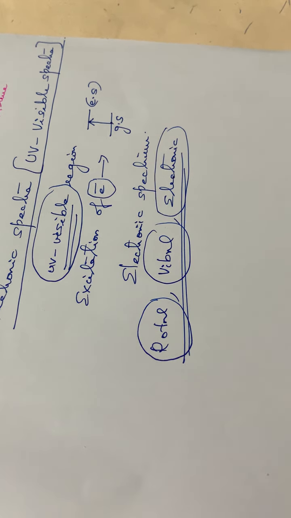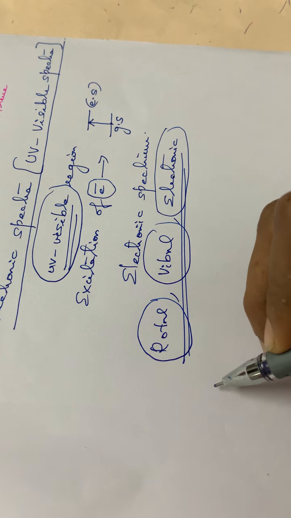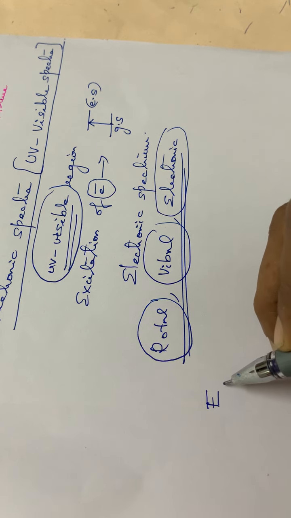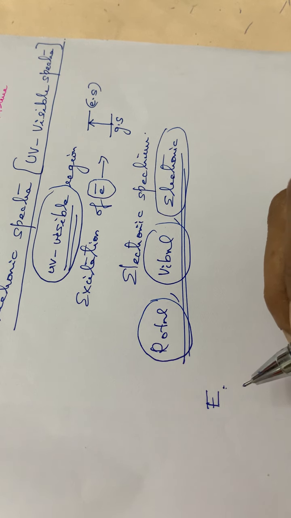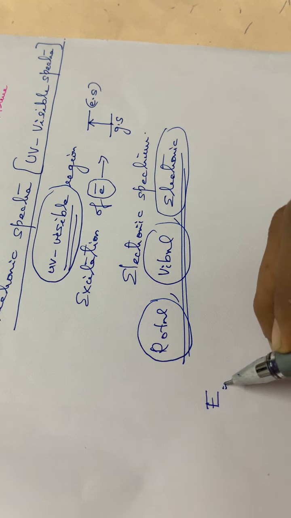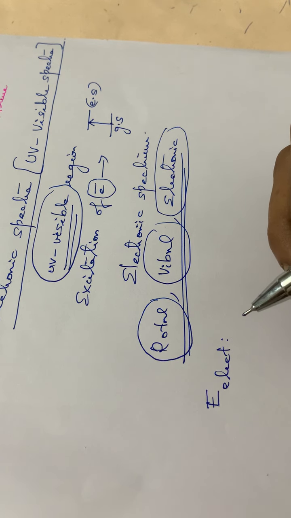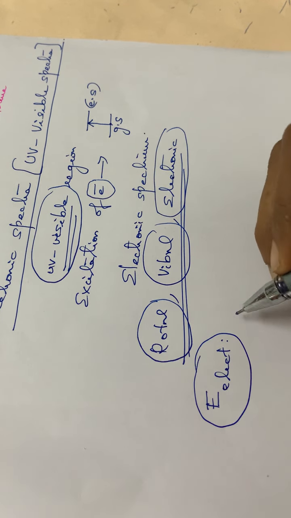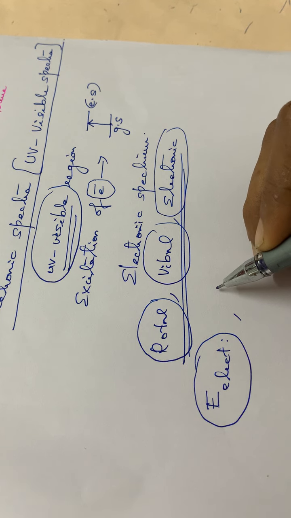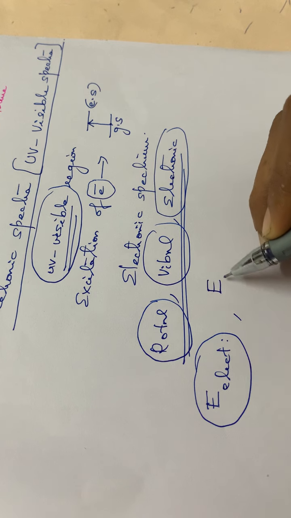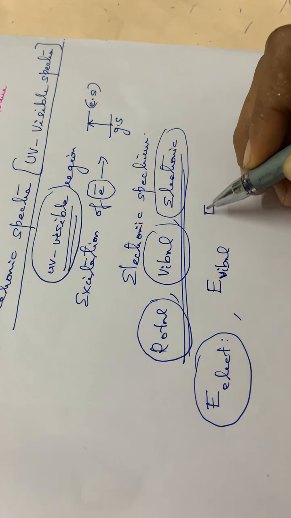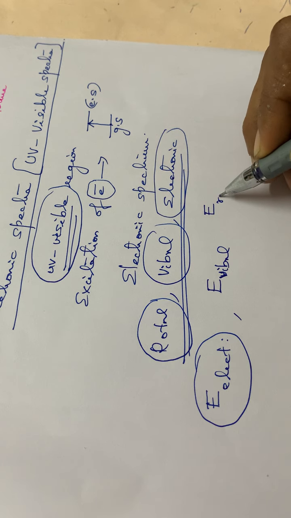Suppose the energy corresponding to the ground state electronic level is E electronic. Before excitation we write it as E electronic. Correspondingly, the energy of the vibrational level is E vibrational, and the energy of the rotational level is E rotational.